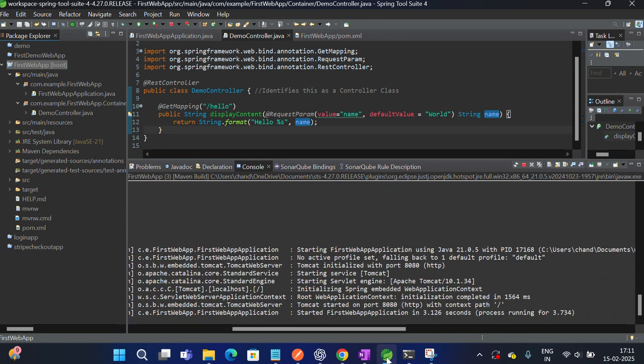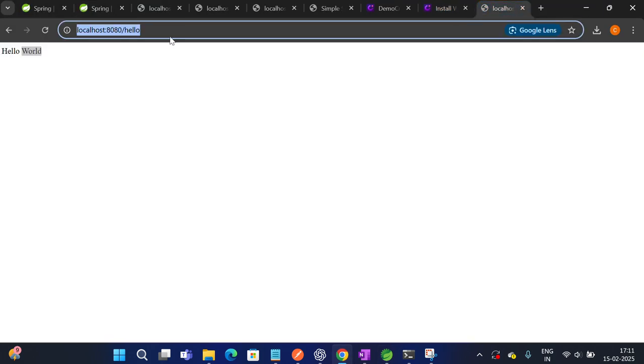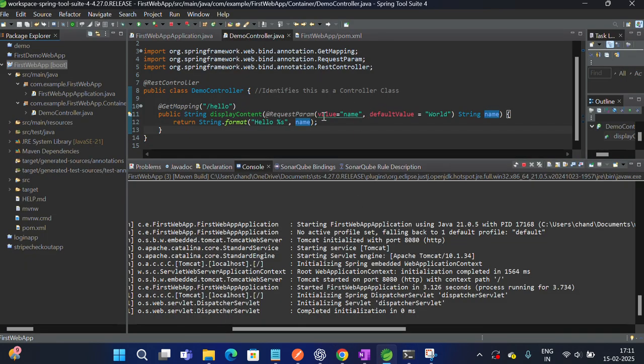That's it. We received this. We'll go into the browser now. We'll first type hello. See, no parameters I have passed, so it prints hello world alone. Because I've specified it here: if a name is there, print that name. If no name is passed, then print the default value.